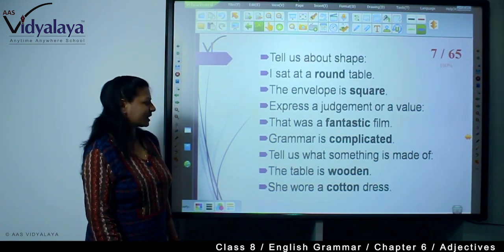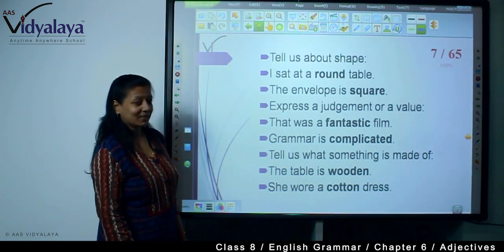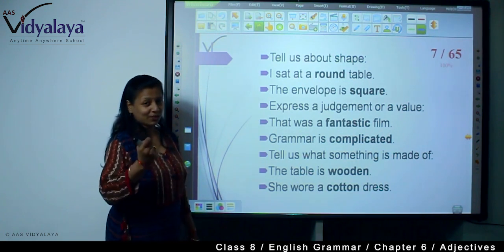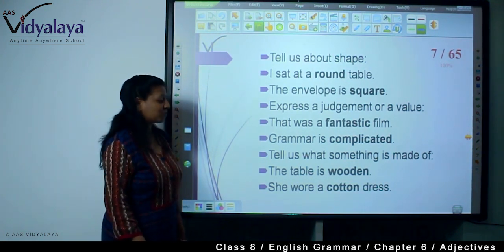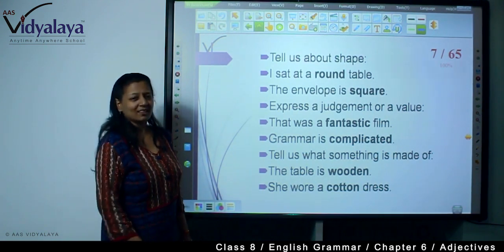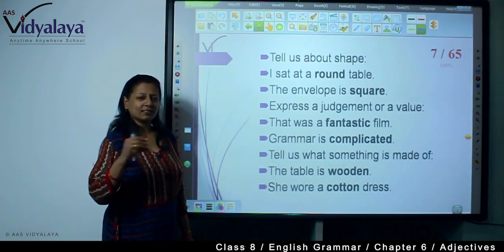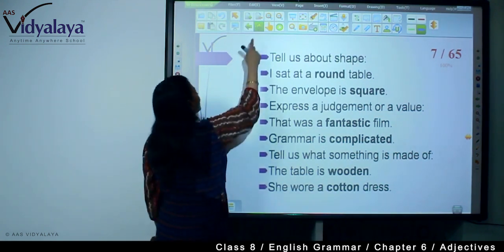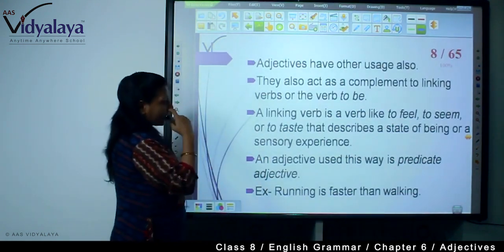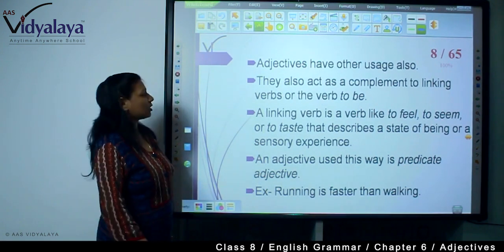Tell us what something is made of. Adjectives tell us what something is made of. Material, as I have told you. The table is wooden. She wore a cotton dress. So all the other materials, everything comes under adjectives. There is a list of adjectives. Adjectives have other uses also.